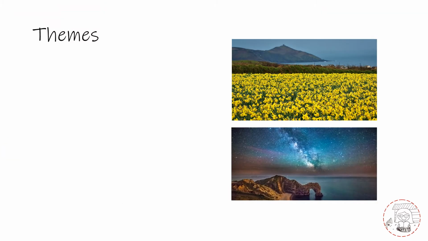So what are the themes of this poem? Of course, there are many things that we could say, but I'm just going to highlight 3 simple themes. The first one, obviously, is nature. This poem is all about celebrating nature, how beautiful it is, how it can fill your heart with joy even when you're alone. It celebrates how vast, how vibrant, how beautiful nature is. And there's so many words, phrases that show us that.